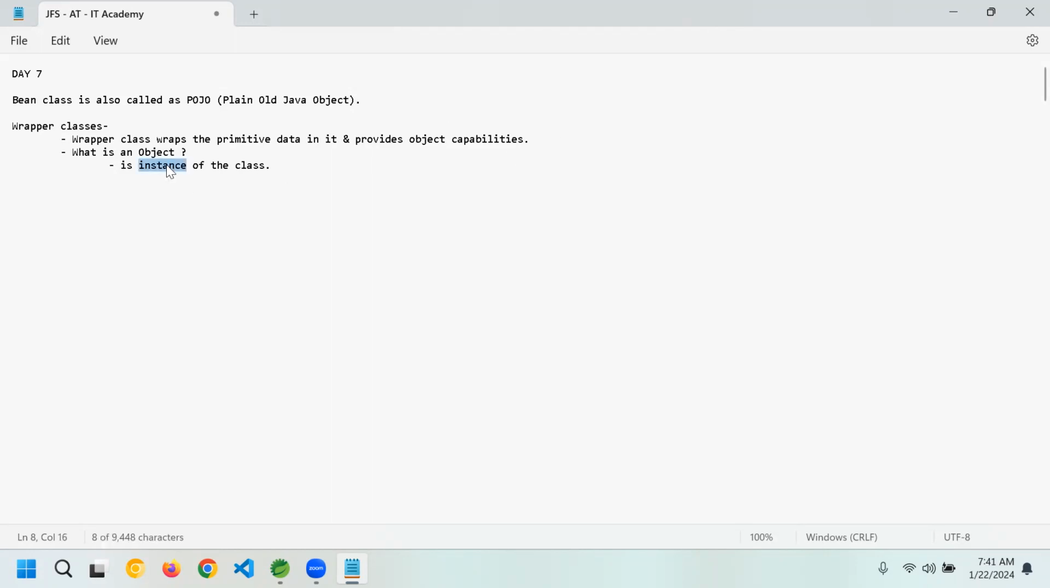An object or instance is created out of a class. A class is called a blueprint. I'll just write it here. Class is called a blueprint. Let's say you want to construct a house, a 30 by 40 house, and your plan is ready. With that plan, can you construct multiple houses in multiple places in the 30-40 space? Yes, absolutely.